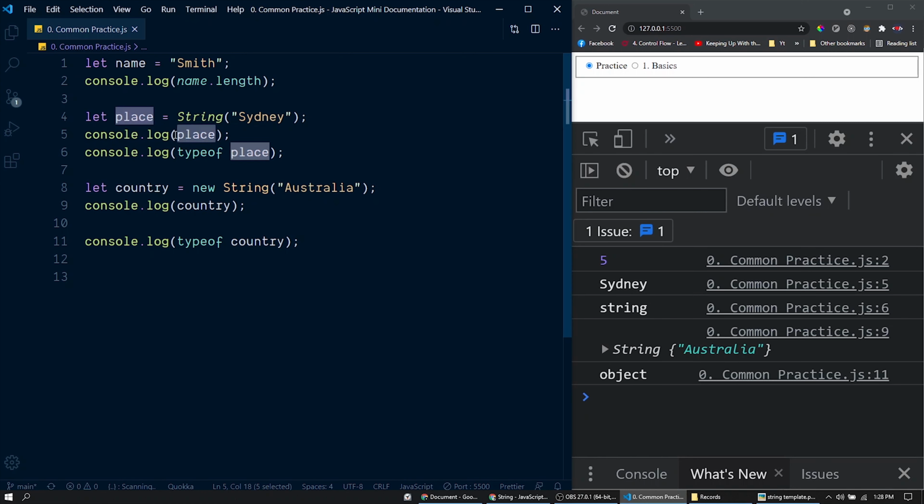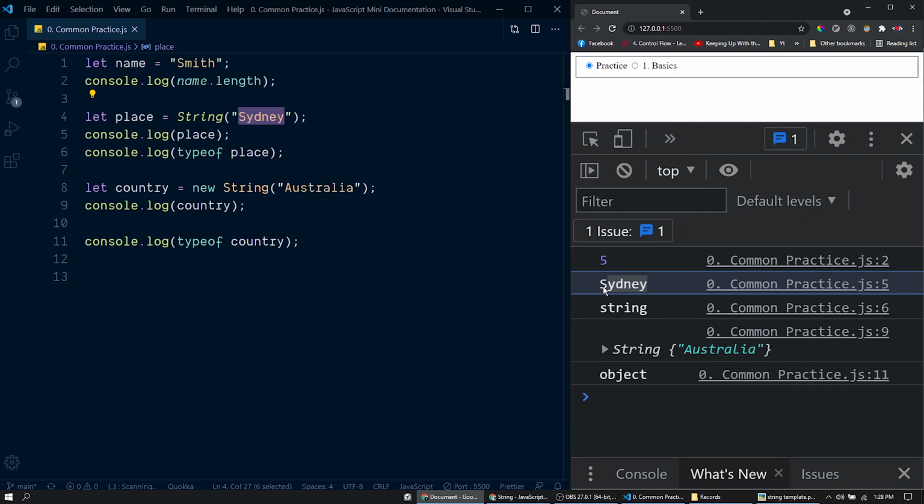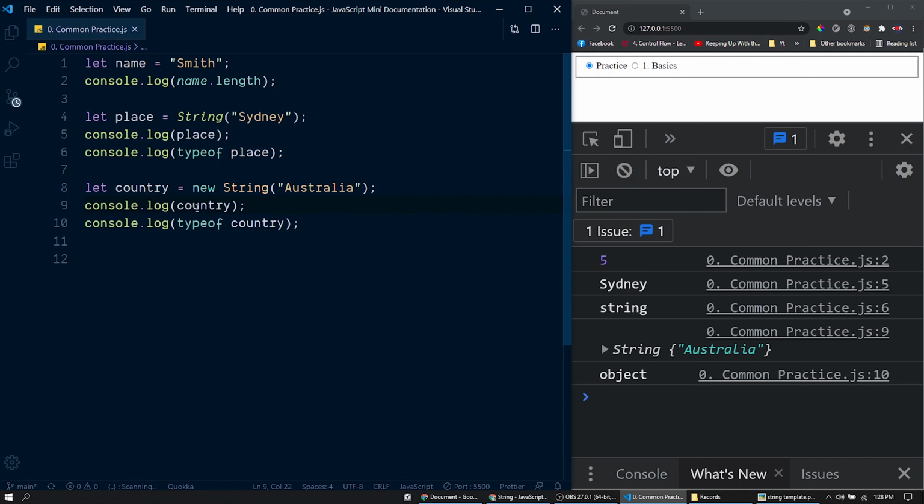See, while we print the value of this variable place, we could only see the value that was passed here. So this string is similar to the string that we have created through single quotation or string templates, etc. All of them come under primitive strings. But when you print a string object, see here we have the string object. We have briefly explained what an object is during the data type session.